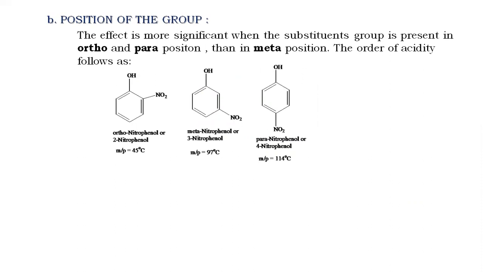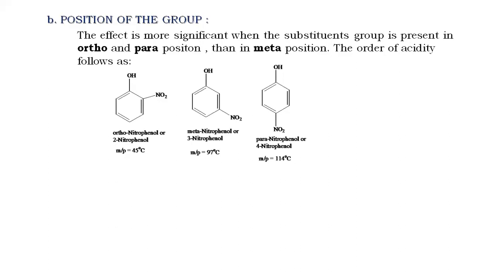Among ortho and para, ortho is more acidic than para, and last, meta. Ortho is close to the hydroxyl group, so an ortho substituent will drag the electrons easily and affect more easily as compared to para.